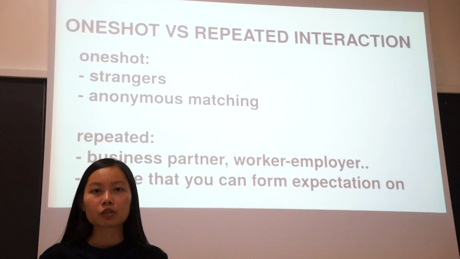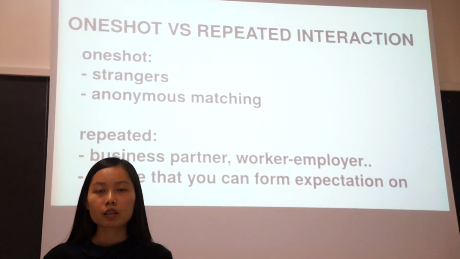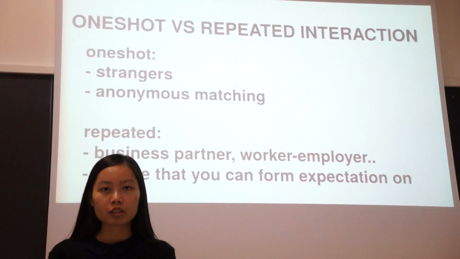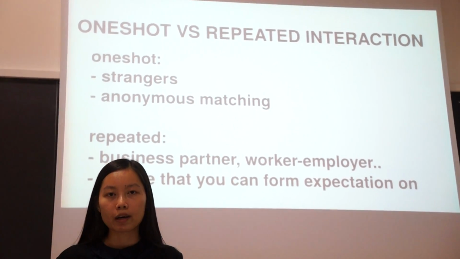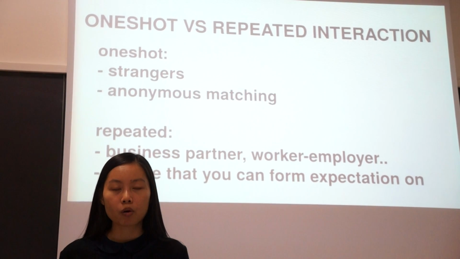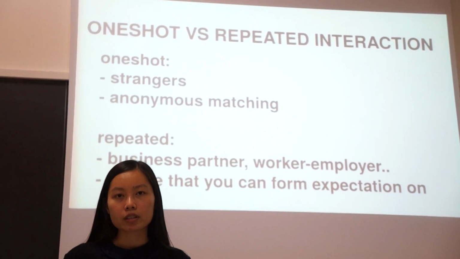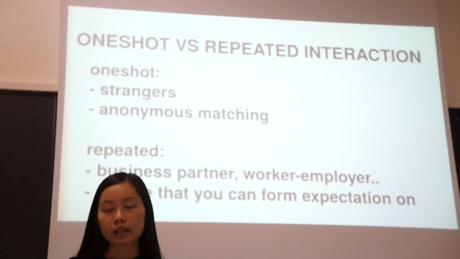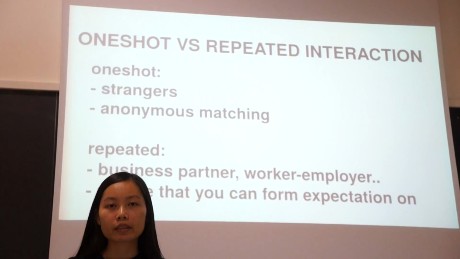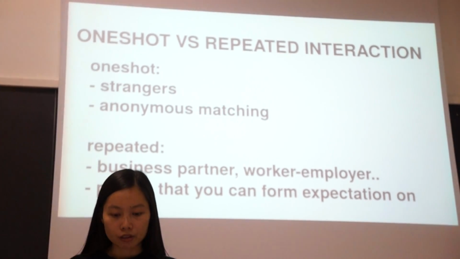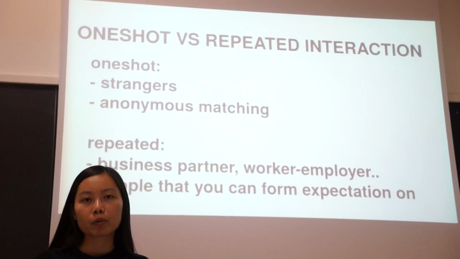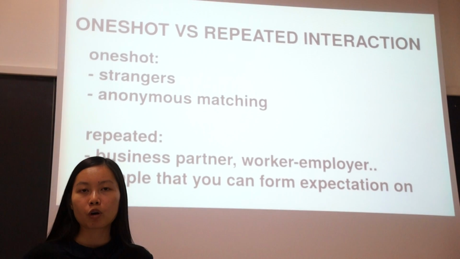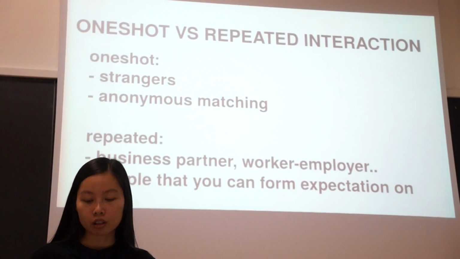So we run the simulation in two settings: the one-shot and the repeated interaction. In the one-shot interaction, after the agents are matched, they will play the game just one time. So it resembles a game played between two strangers or anonymous matchings. However, in the repeated interaction setting, after the agents are matched, they will play the game for multiple rounds. So you can think about your business partners, your colleagues or your friends. Think about people that you have enough history with to form expectations on how they will behave in a particular situation. That is the kind of repeated interaction we are talking about.